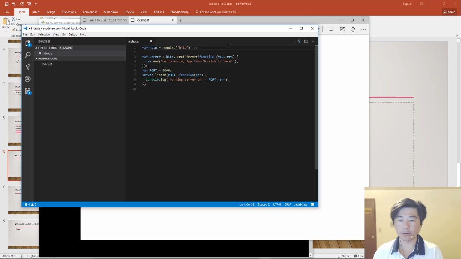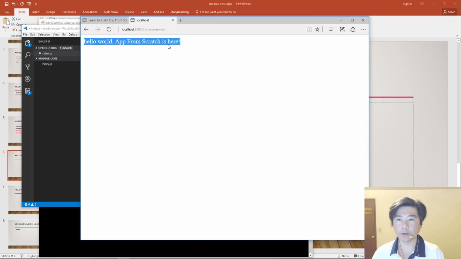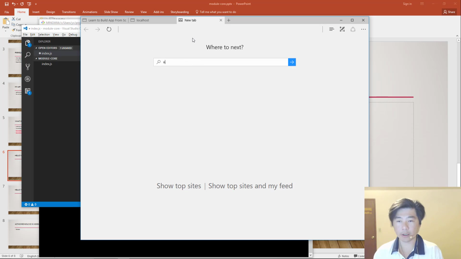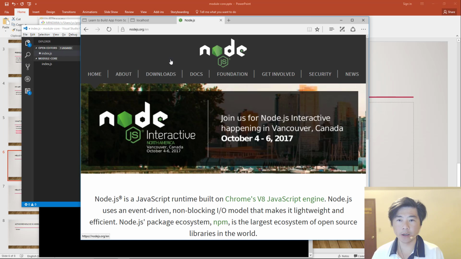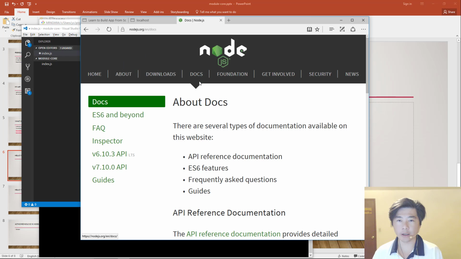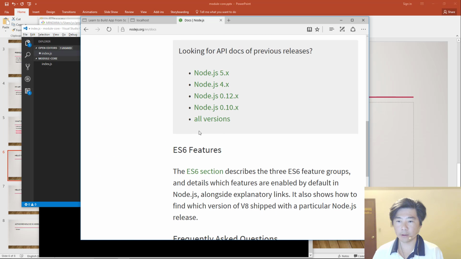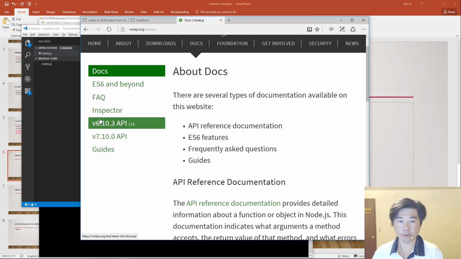Okay, so as we said, the very first line is that we're creating an HTTP variable, and we're assigning it to the HTTP module. And the HTTP module is one of the built-in modules that comes with the Node.js runtime. If you go to Node.js and you go to the docs, let's take a look at the current version of the doc, the LTS, which stands for long-term support.